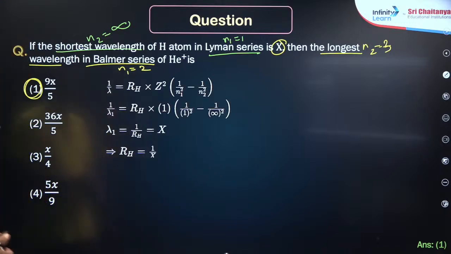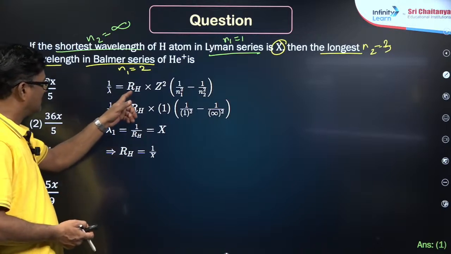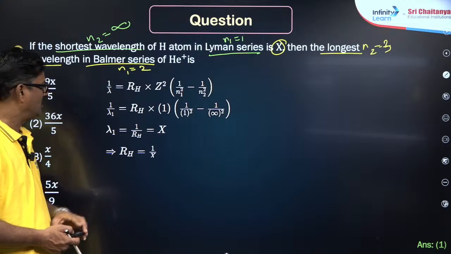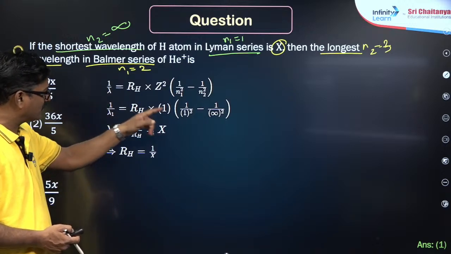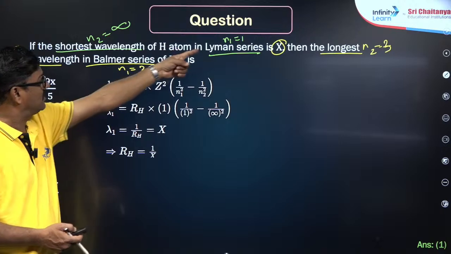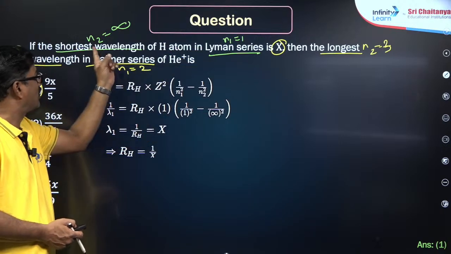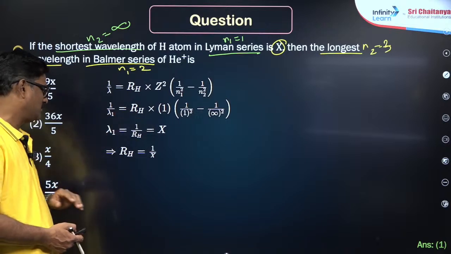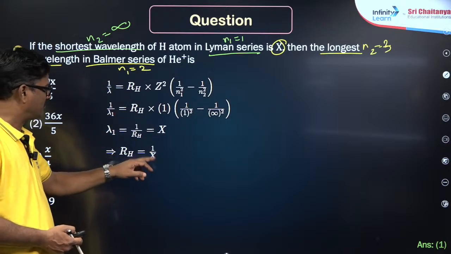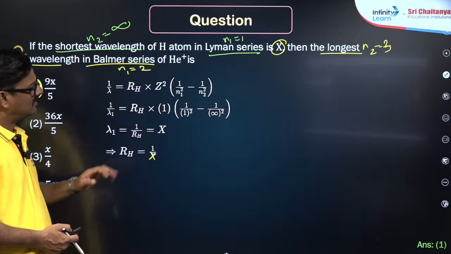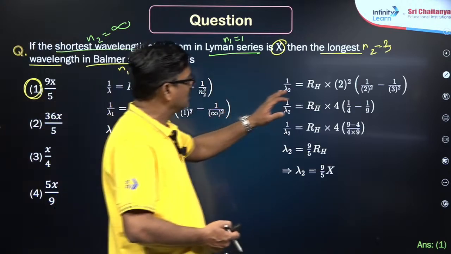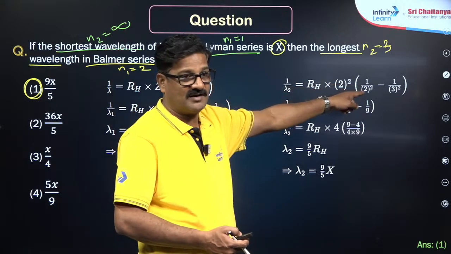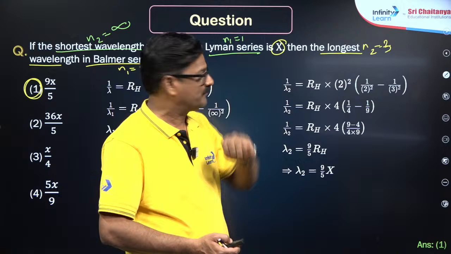Now, let's see here. 1 by lambda is equal to RH Z square of 1 by n1 square minus 1 by n2 square. So, 1 by lambda 1 is equal to, for this one Lyman series ka infinity shortest wavelength ka. So, that it is going to be say x. Okay. Now, it is going to be x. Let's talk about lambda 2. 2 and 3. We have taken n1 is equal to 2 for the Balmer and it is going to be 3.